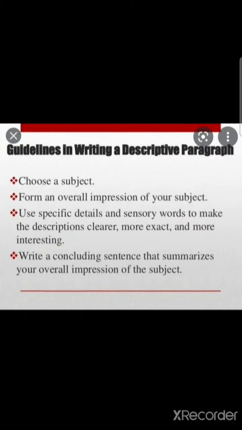Let us see what are the guidelines, what are the important points to be kept in mind while writing a descriptive paragraph. First of all, choose a subject. You will be given a topic, and on that topic you have to write that descriptive paragraph. Form an overall impression of your subject, means what you want to write about that topic. Make an imagination. Use specific details and sensory words to make the description clearer, more exact, and more interesting. What you see, what you observe, you have to describe that.